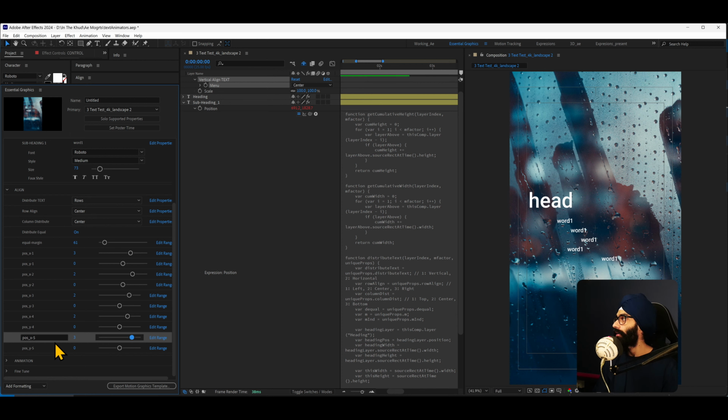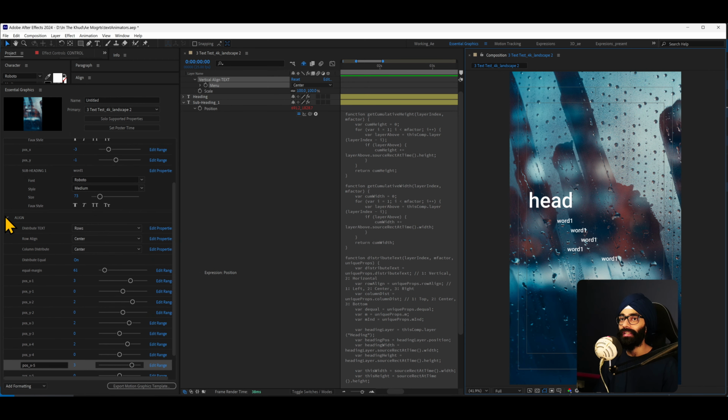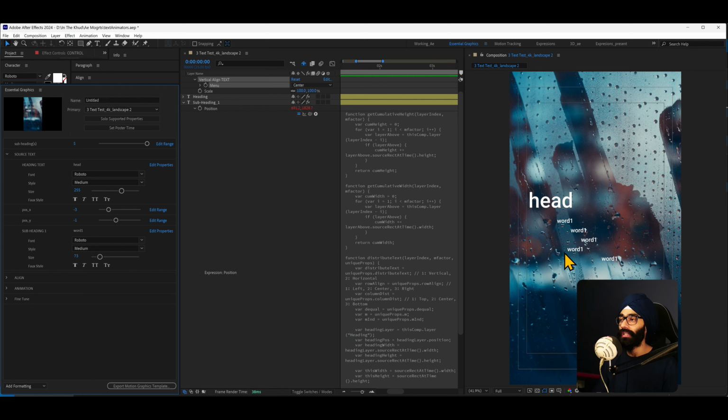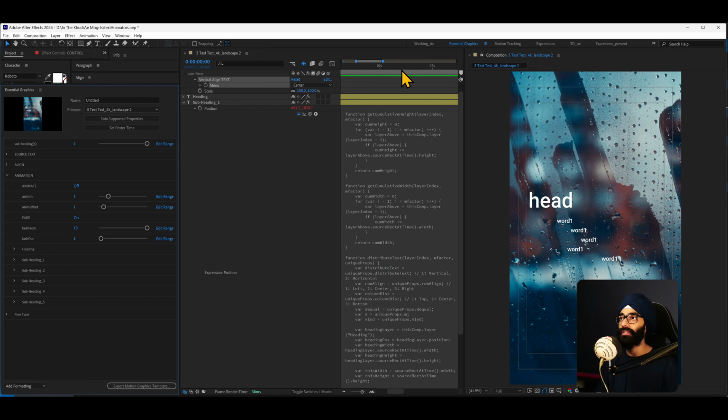Okay, and the best part about this is it doesn't just stop here, because you also know that this is actually a text animator. Now design is something I've been working on so hard, because I know animation, as a matter of fact, doesn't work good without good design. So the best part about this is, now that I've designed it this way, I can come into the animation, and right now it's animation off, right? Because at the beginning of the timeline I can just say animate on, and so now all of these texts in the design or wherever you placed it, they will get animated basis this offset.